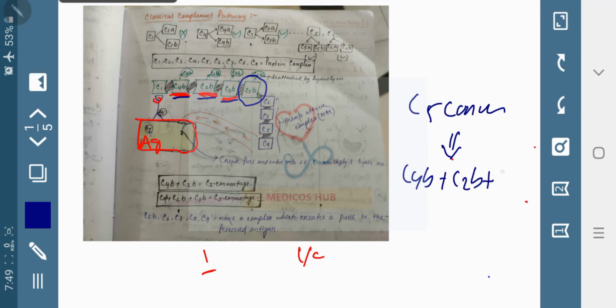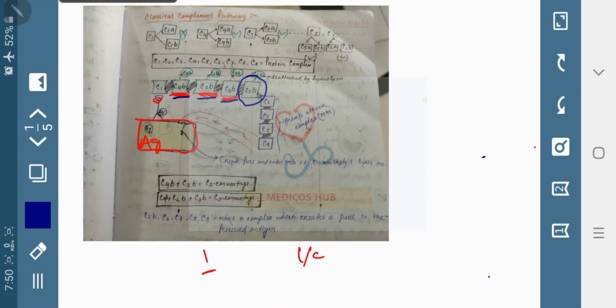Then what happens after C5B? C6 complement protein comes, C7 comes, C8 comes, C9 comes. All these complement proteins form a complex. This complex is known as the membrane attack complex, MAC.